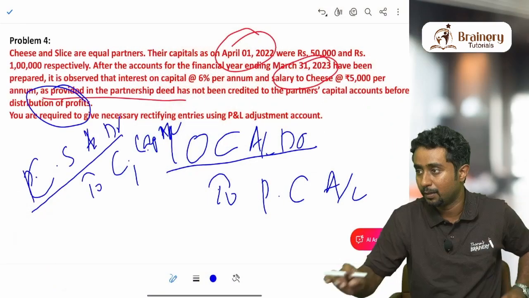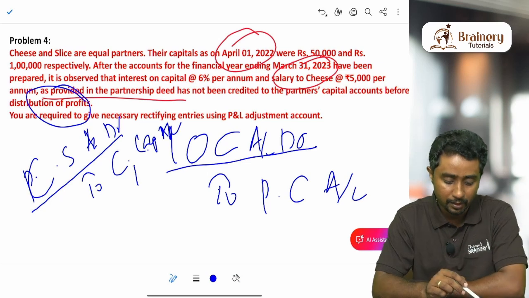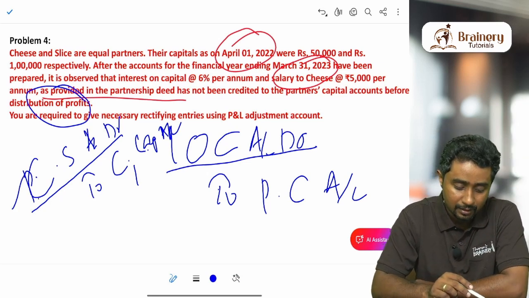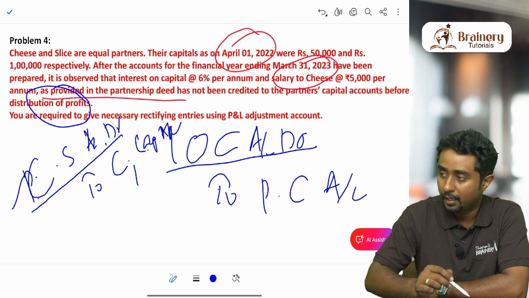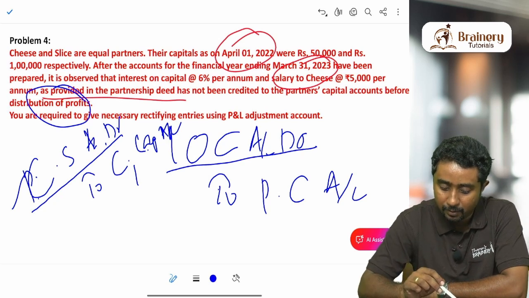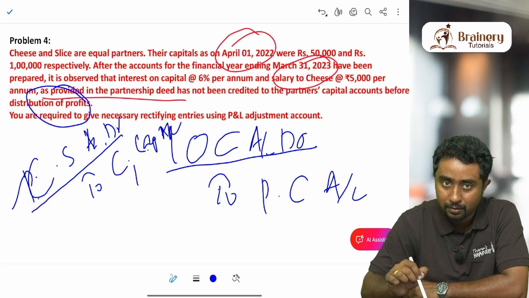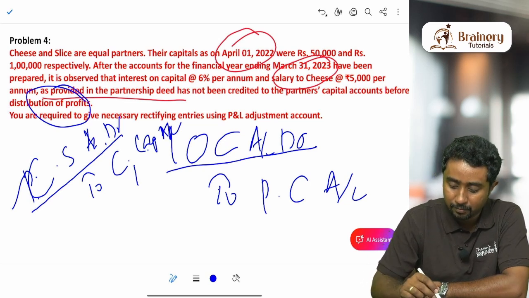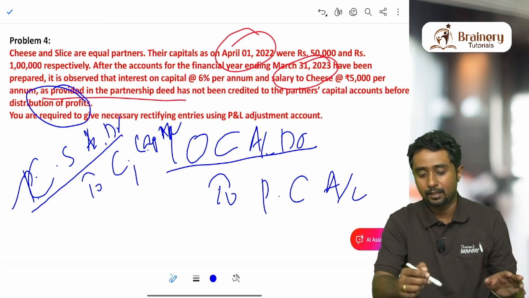So what did we do? First we thought of wrong amounts. Wrong amounts are not there. Now we are coming to the correct amounts. As I am showing you on the screen, the normal salary entry is Chi's salary account debit to Chi's capital account. Again, what is the entry for interest on capital? Interest on capital account debit to partners' capital accounts. Here Chi's capital and Slice's capital will come. So these are the two entries.